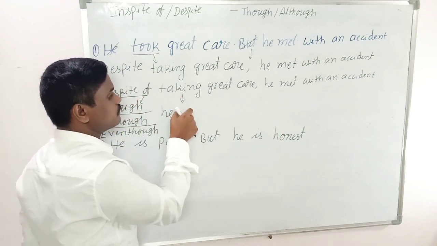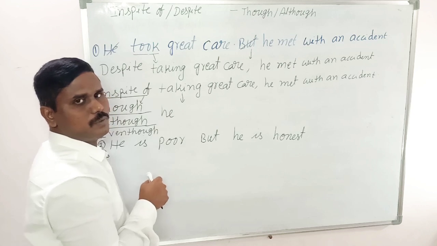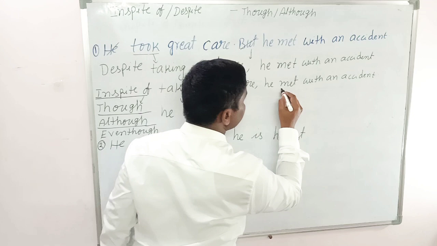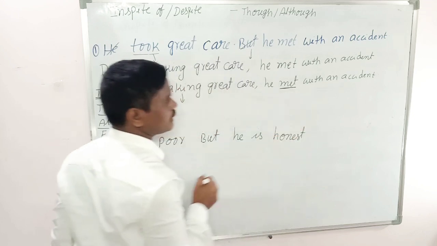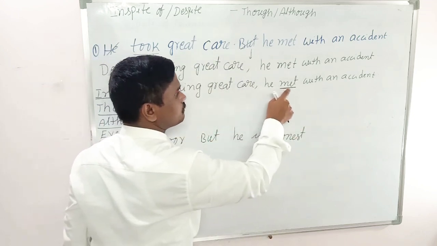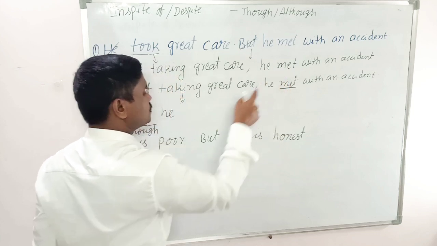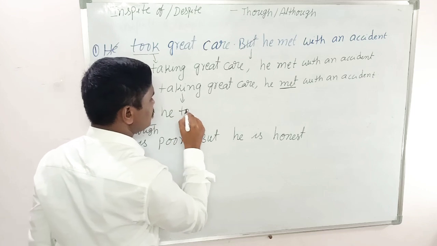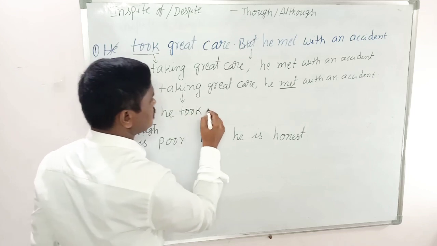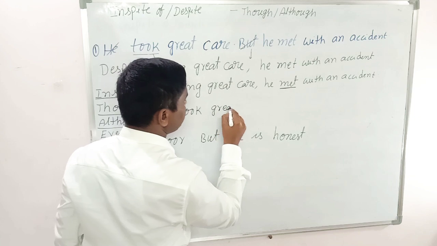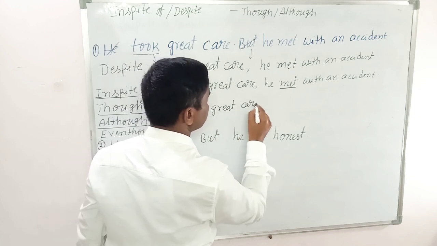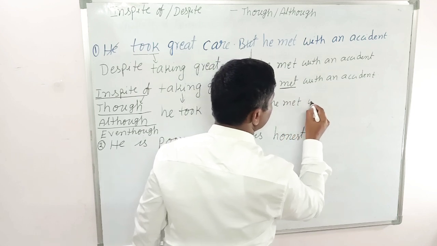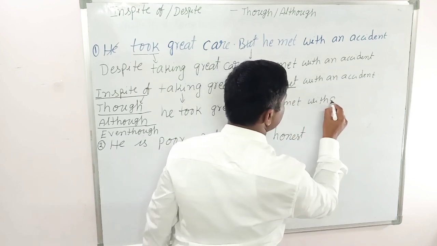Next, here the verb one ing form is there. Change this verb one ing form into the main verb. Which verb, verb one or verb two? That entirely depends on the verb we find here. The given verb is in the past tense, verb two, so here also we have to change it into verb two. That is, took. Though he took great care, he met with an accident.